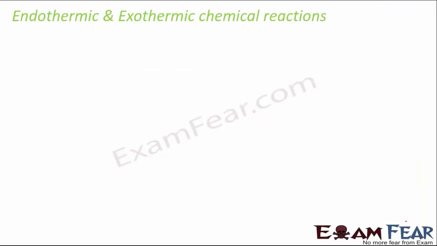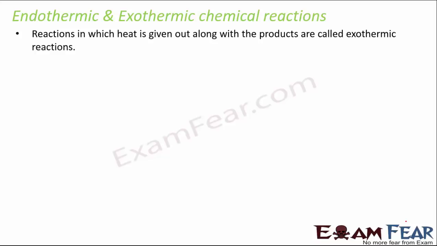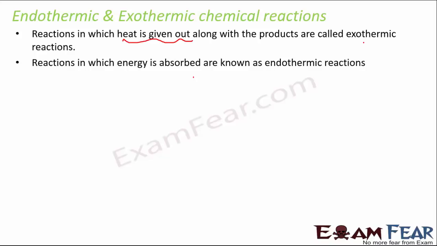So when we talk about chemical reactions, we come across two sorts of reaction. One is the reaction where heat is given out, and these reactions are called exothermic. Exo means outside, so heat is given out, that is exothermic. In certain reactions, heat is taken in, heat is absorbed, that is endothermic. So endo means inside, so when heat is taken in, that is endothermic reaction. So let us look at an example.